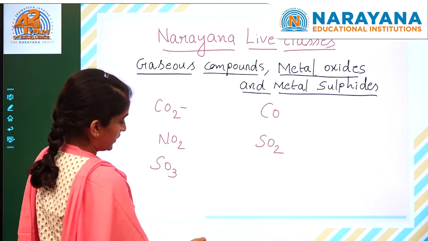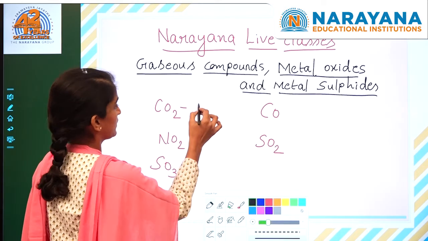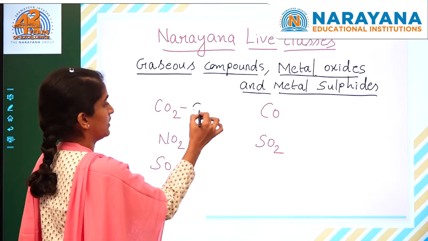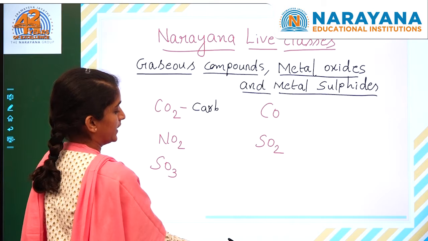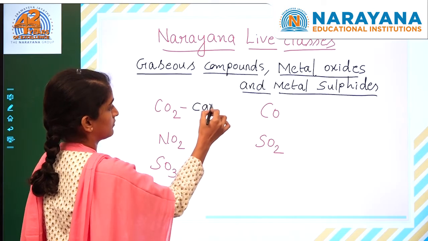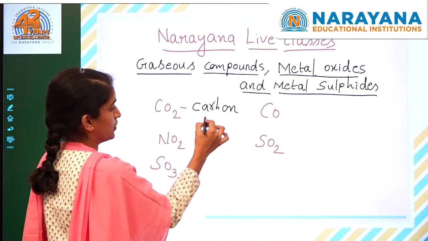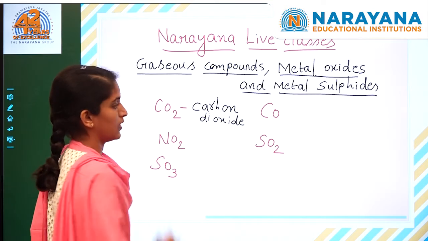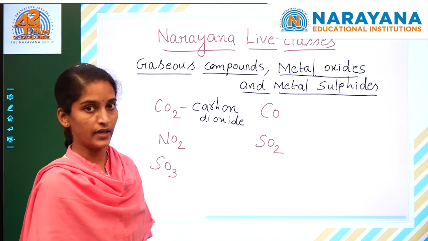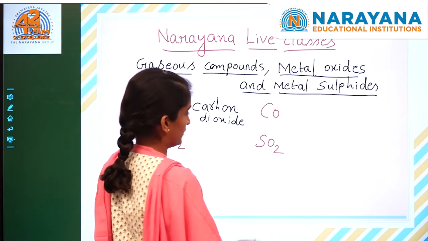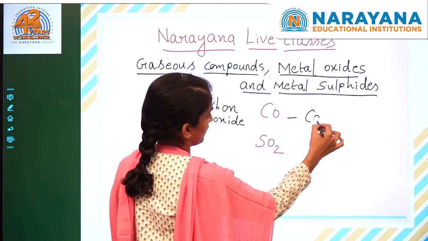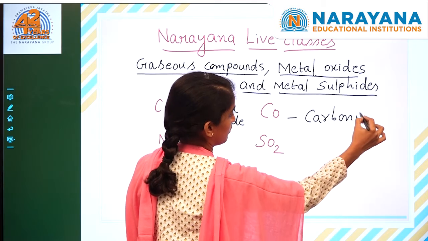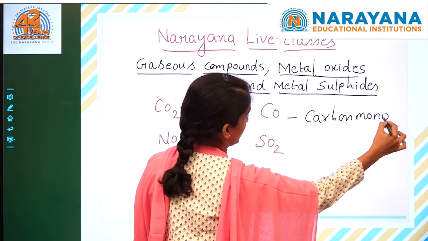The name of CO2 is carbon dioxide. Now, di represents two oxygen atoms. The chemical name of CO2 is carbon dioxide. The chemical name of CO is carbon monoxide. There is a single oxygen, so carbon monoxide.